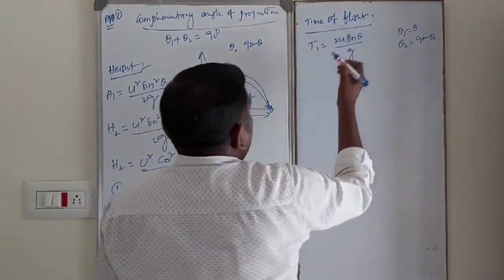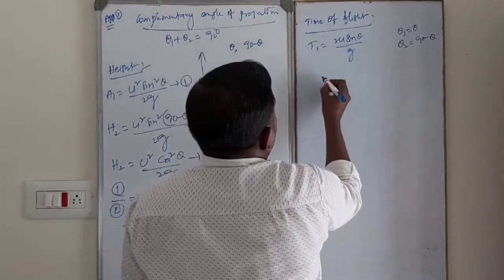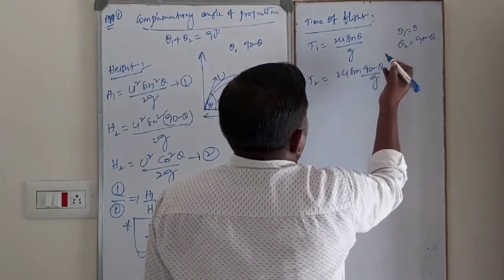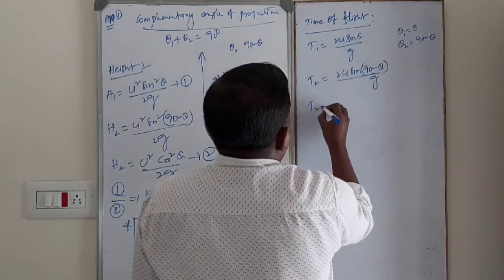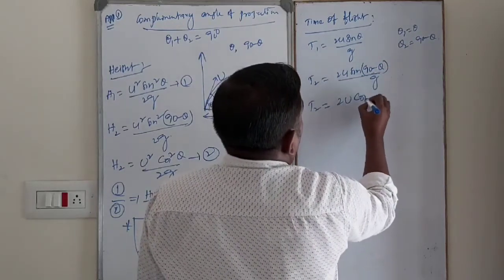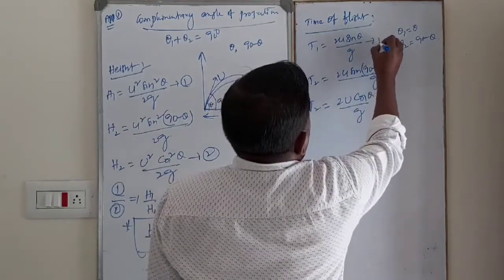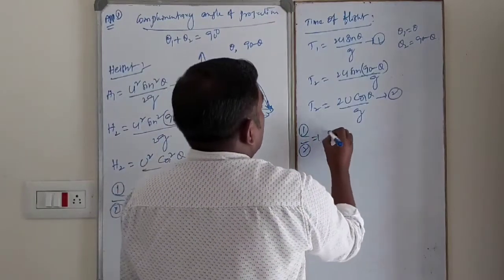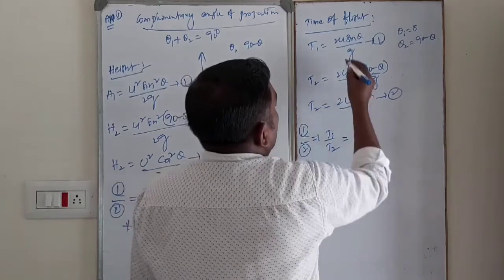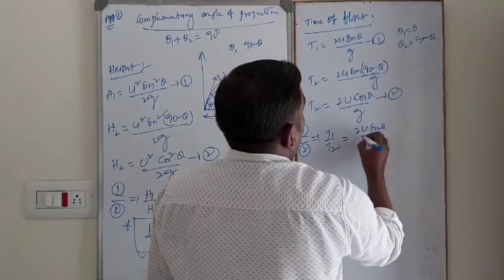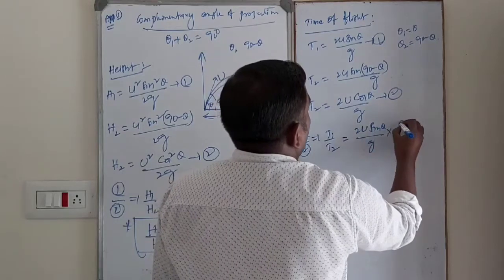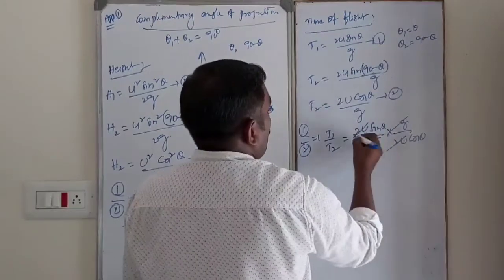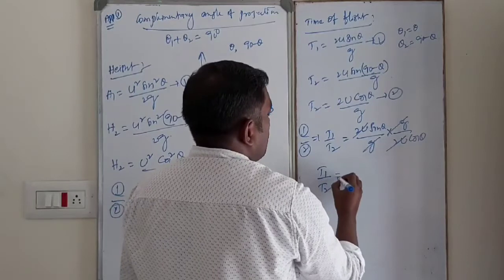The first one makes an angle theta with respect to horizontal. That is T1 equal to 2u sin theta by g. Next, T2 is equal to 2u sin (90 minus theta) by g. So T2 is equal to 2u cos theta by g. This is equation number 1, this is equation number 2. Dividing 1 by 2, T1 by T2 is equal to 2u sin theta by g into g by 2u cos theta. g cancels out, 2u cancels out. T1 by T2 is equal to what?